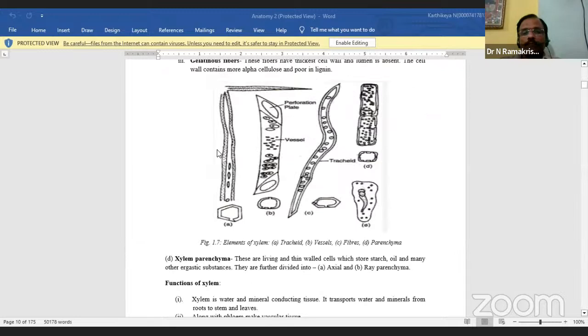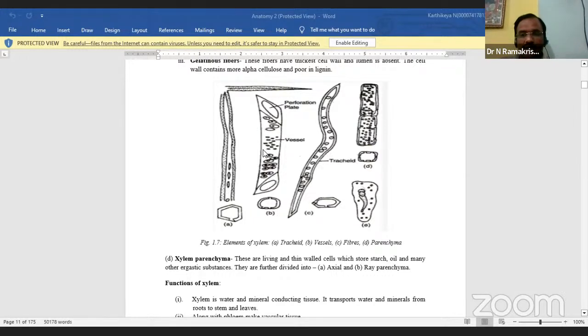Now A, this one, is the tracheids. You see now the second one. The second one is the vessels. What is the variation between tracheids and vessels? Here we are looking at only one ending-like structure. Vessels are a total tube-like structure, tube-like structures inside. So now we are at vessels, this one, our B diagram. So many little empty places are there.